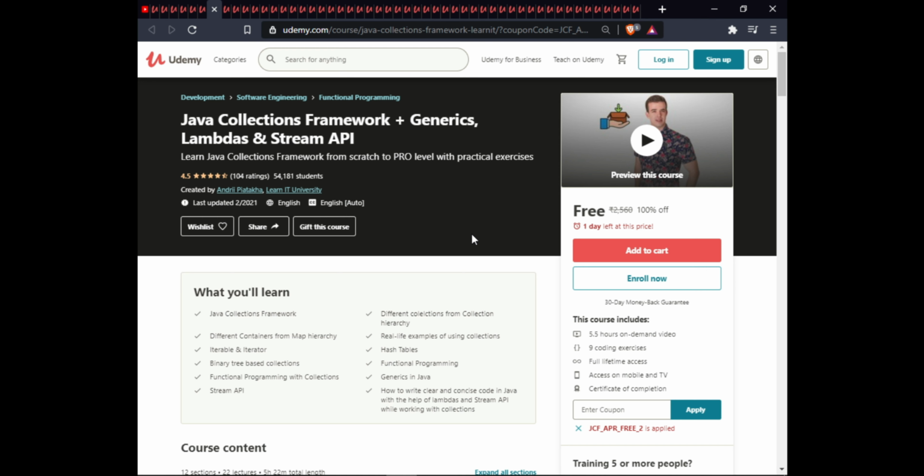The next one is Java Collection Framework plus Generics, Lambda, and Stream API. In this course, you will learn the Java Collection Framework, different collections from the collection hierarchy, different containers from the map hierarchy, real-life use of collections, iterable and iterator, hash table, binary tree based collections, functional programming with collections, generics in Java, Stream API, and how to write clear and concise code in Java with the help of Lambda and Stream API while working with collections. This course includes 5.5 hours on-demand video, 9 coding exercises, full lifetime access, access on mobile, and a certificate of completion.